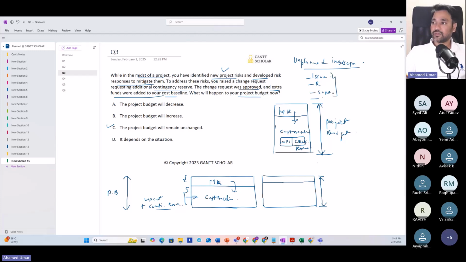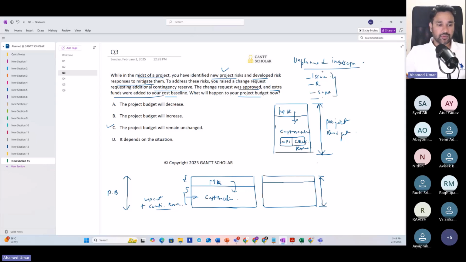All these things come under unplanned in-scope work. So when we were doing planning, we were not aware of them. Now we must do them. So the right way to say it is, the money in management reserve is meant for unplanned in-scope work. Clear?